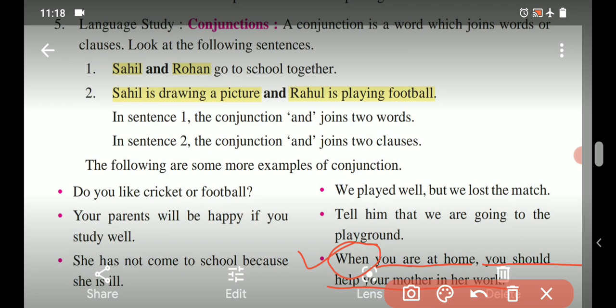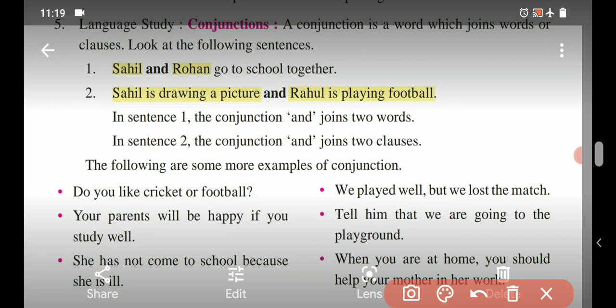Whatever was told as FANBOYS, they are coordinating conjunctions, and here if, because, that, and further when, these are called subordinating conjunctions. So I hope you all will understand the given information about conjunctions in this video.